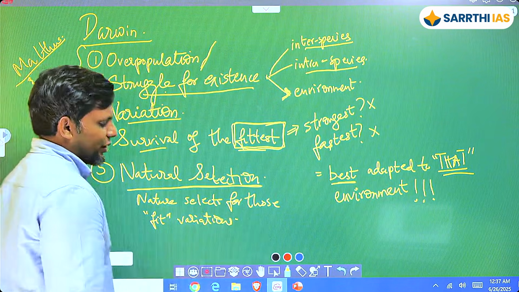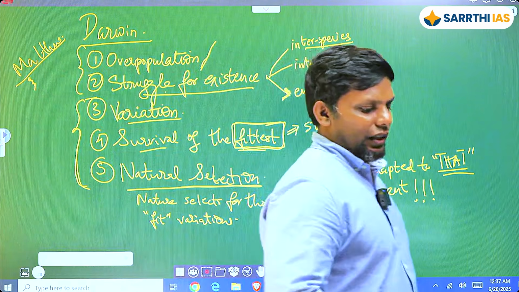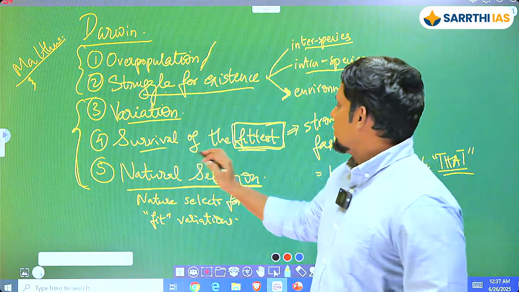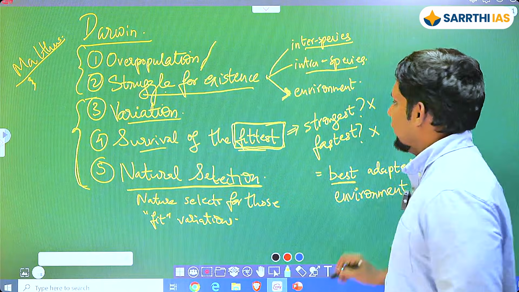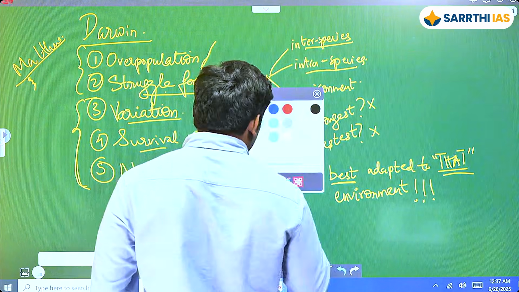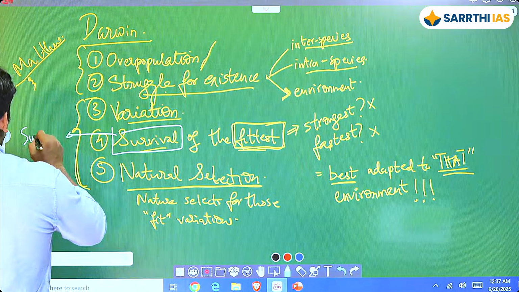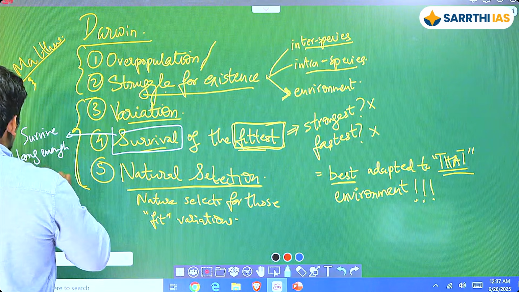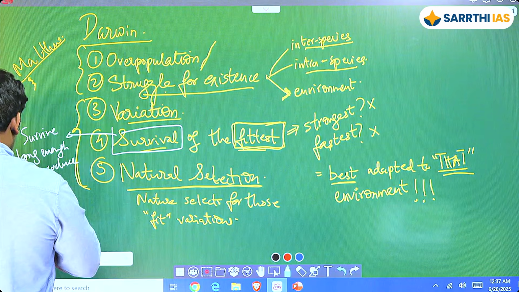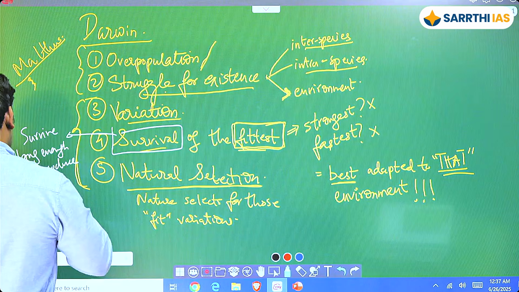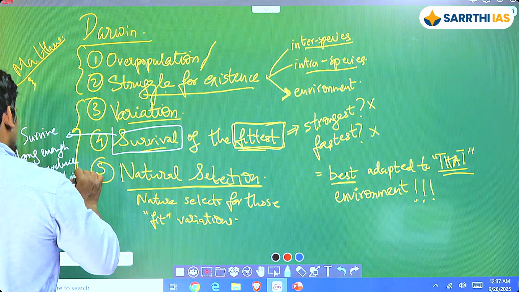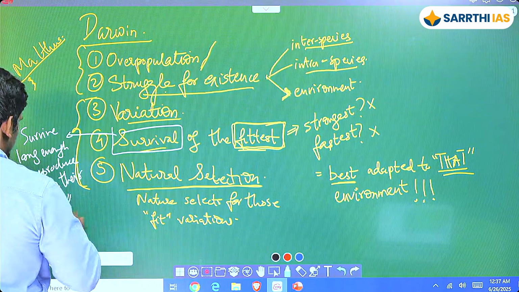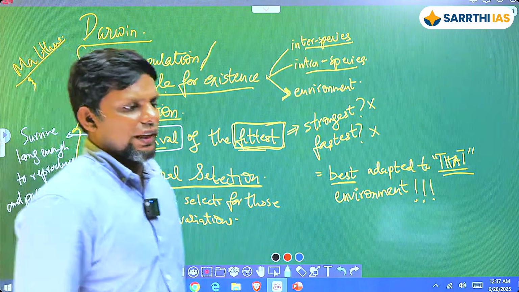What do we mean by nature selecting? Nature selecting essentially means the survival of the fittest. Who is the fittest? The fittest is the one that is adapted to that particular environment. And here, if somebody is surviving, what does that mean? They are surviving long enough to reproduce and pass on their traits. Do not say genes, okay? Traits ही लिखना है, because we are still in 1859.